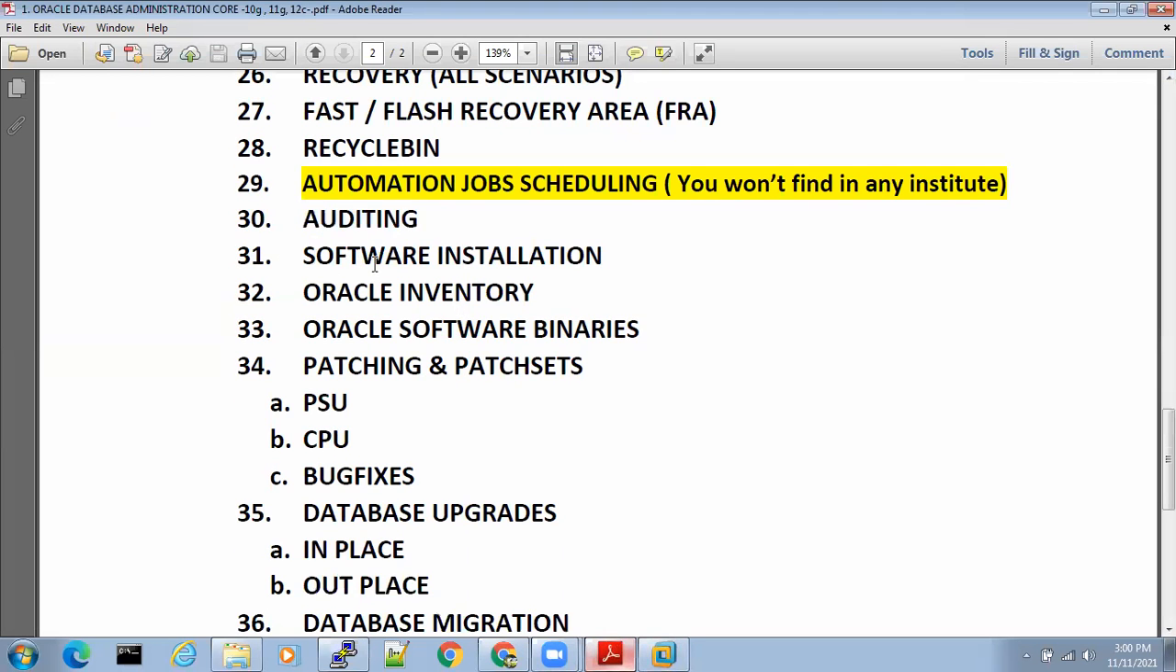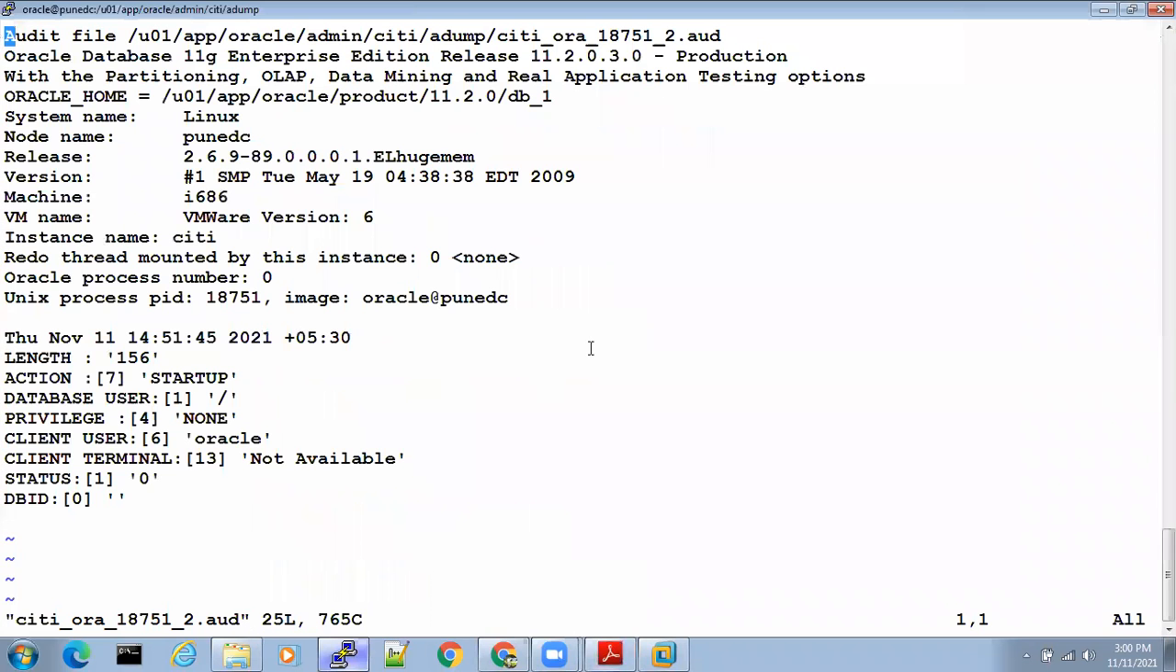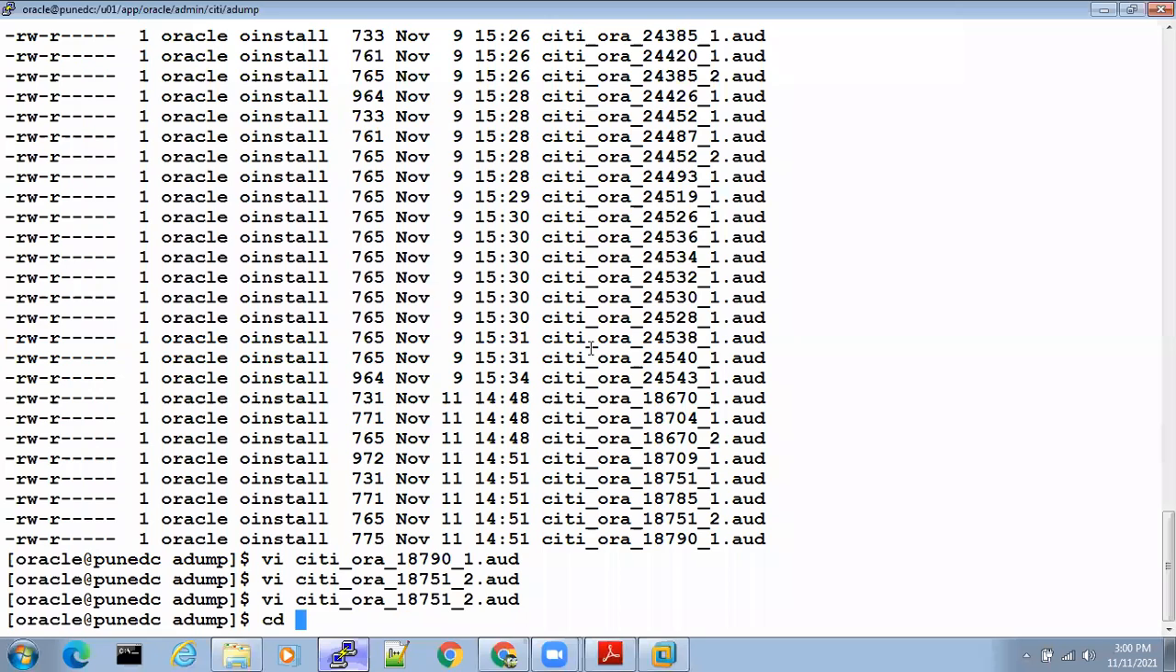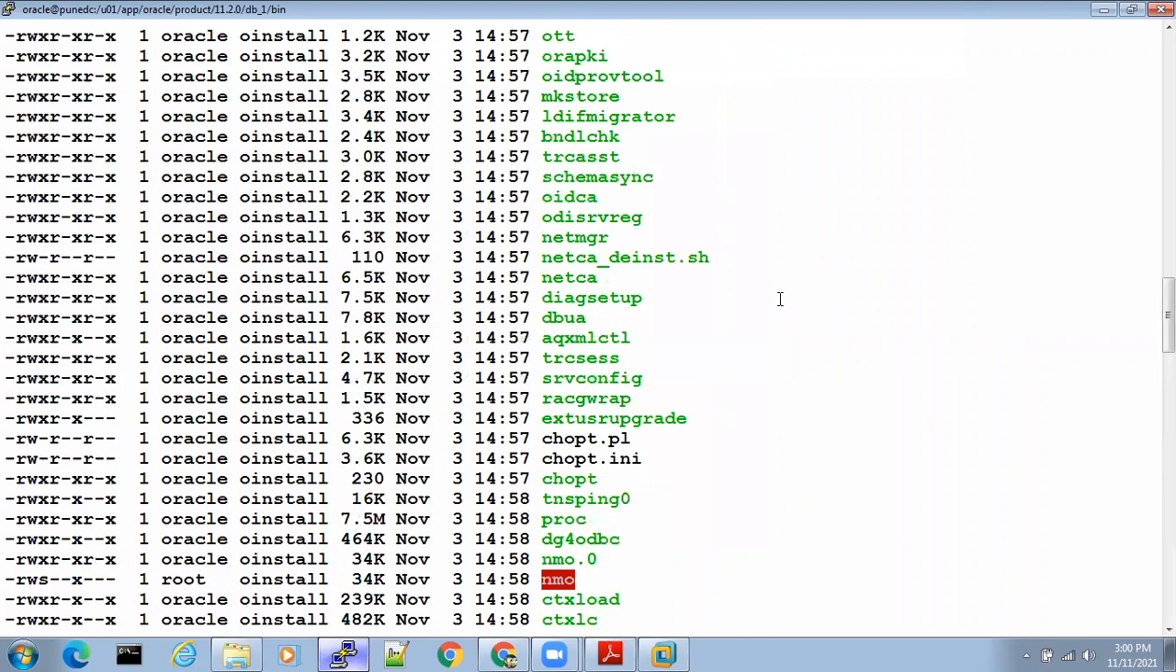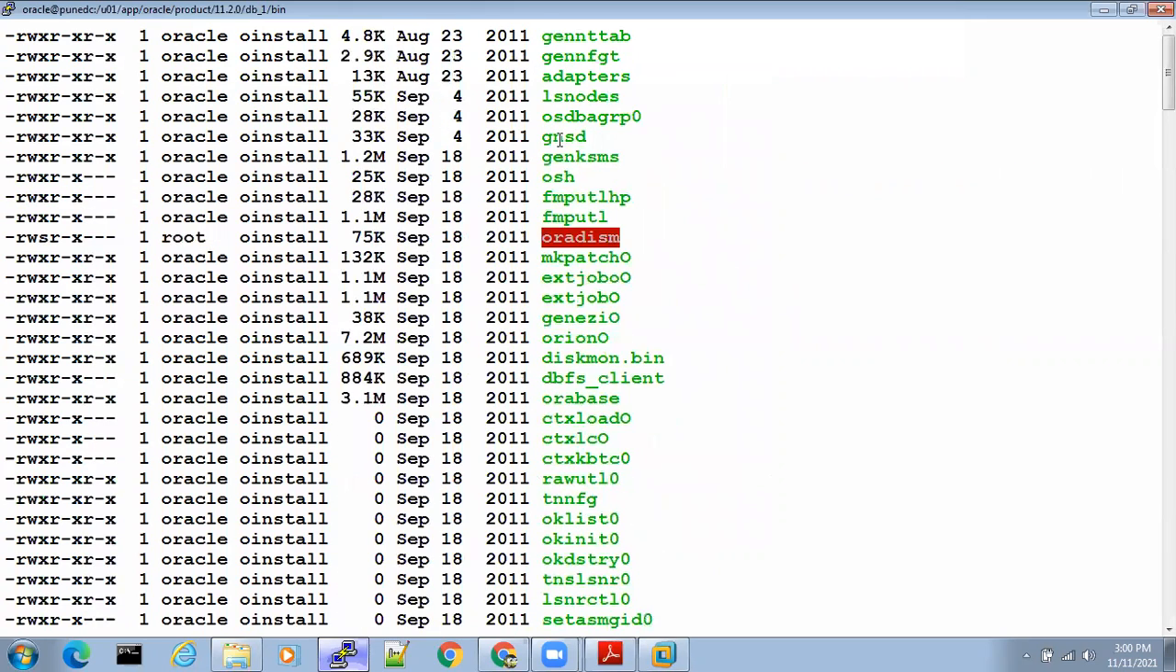Let's go to the next topic: Oracle inventory. First we'll go through the Oracle software binaries. Oracle binaries are installed in the Oracle home bin directory. What happens when you install Oracle software? We call these Oracle binaries, and all of these get installed.